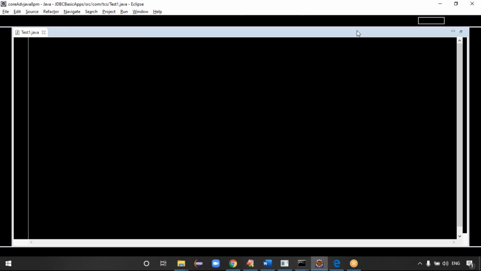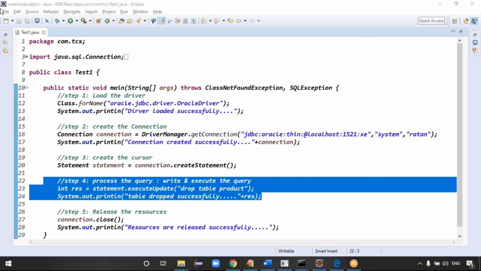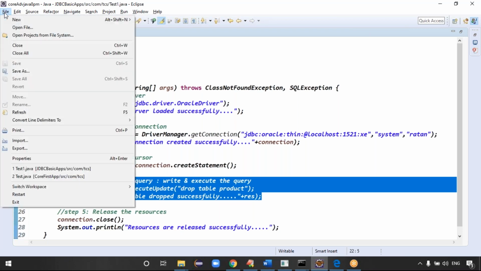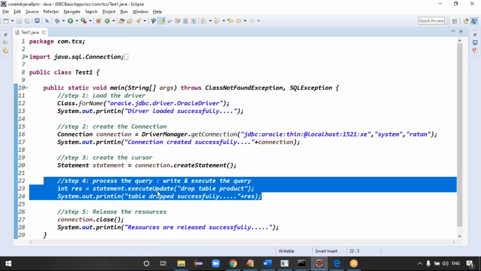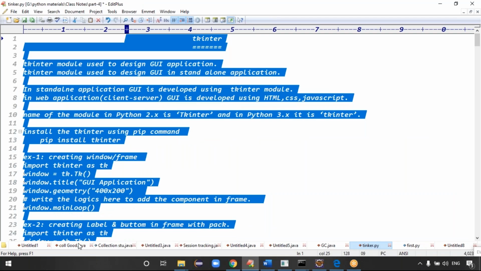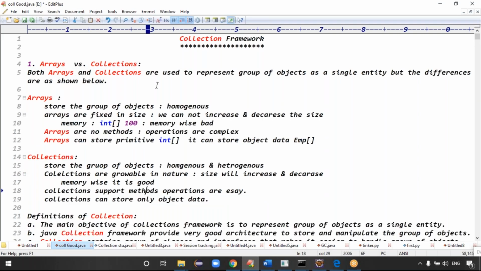The topic is the collection framework, right? Yesterday we did the example class 1. Today is class 2. You can change the workspace: put the file menu, switch workspace, and put the class notes, then. Collections example. Coming to the collections class notes, yesterday was the day one notes, so we did the day one collection.